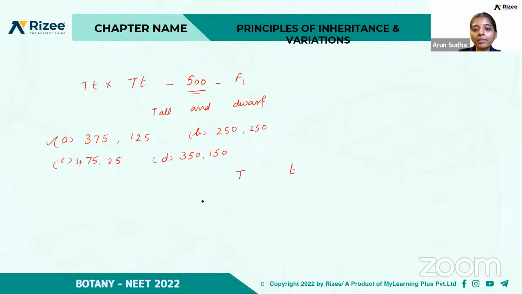Here you are crossing Tt and Tt. So here it will be TT, Tt, Tt, and tt. So in the F1 generation, the plants obtained will be in the ratio 3:1, so 3 tall and 1 dwarf. So the ratio is 375:125. Okay, clear? So the next question.